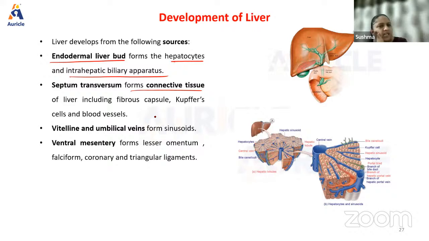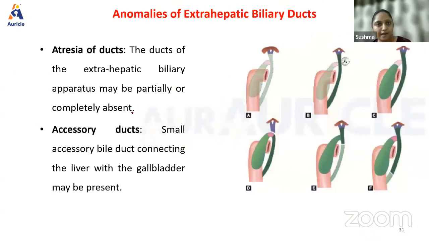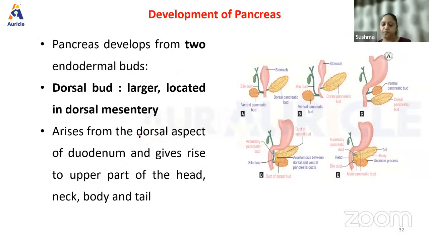We've already done this. So basically, the entire biliary apparatus, the gallbladder and cystic duct and right and left hepatic ducts, whatever biliary apparatus is there, and the hepatocytes, they come from endoderm. Whereas the septum transversum, which is a part of lateral plate mesoderm, that is undifferentiated lateral plate mesoderm, forms the connective tissue, capsule, Kupffer cells, and everything. This we've already done, and anomalies of the gallbladder and everything. The only thing that was left out for us is the development of the pancreas, which we will finish and wind up the class.